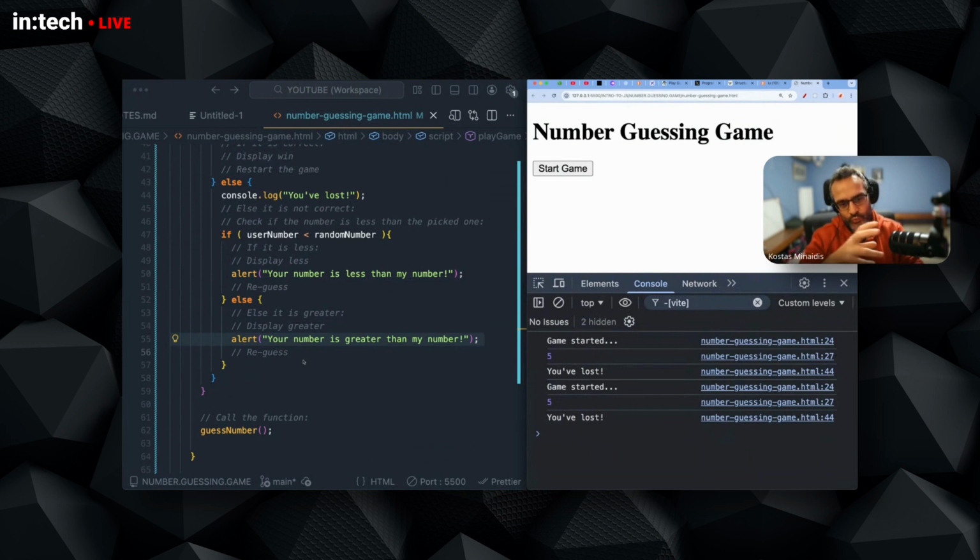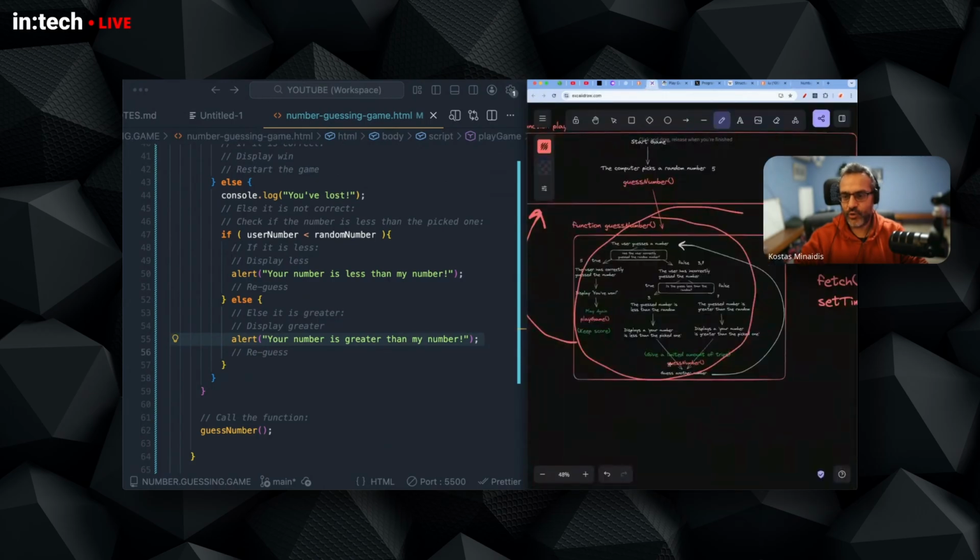But if I want to go back, continue this code, to reuse this code, to rerun the guessing, I will have to, at this point, call the guess number so that when my branch finds itself here, I rerun the guessing number again. Or if my branching goes in here, we call this function again.